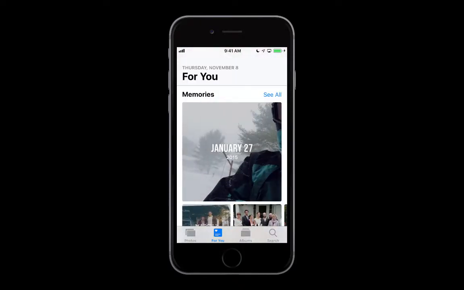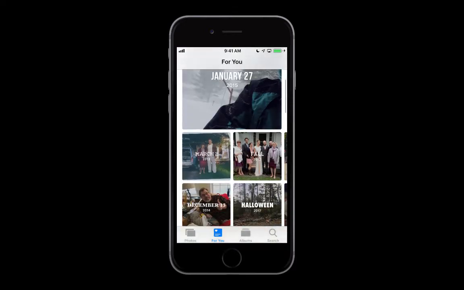This is all auto-generated content, just like in each of the other subcategories. And it puts your videos and your photos together into little slideshows. So it's very cool. It's a lot of fun. All of these are totally editable. You can take out, you can add photos or videos and music too. So the Memories section is the first subcategory under For You.